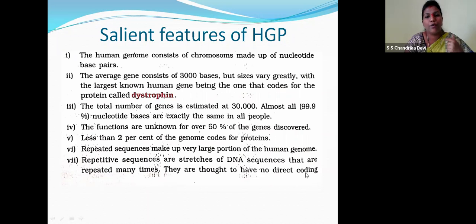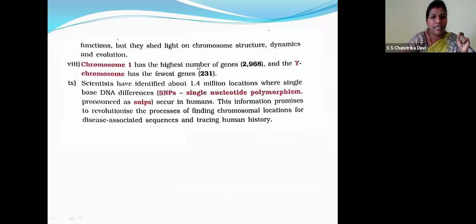They are thought to have no direct coding functions, but they shed light on chromosome structure, dynamics, and evolution. So those repeated sequences determine my genome. The repeated sequences are different in your genome, children. So chromosome number 1 has the highest number of genes, children, 2968, and the Y chromosome has the fewest genes, that is